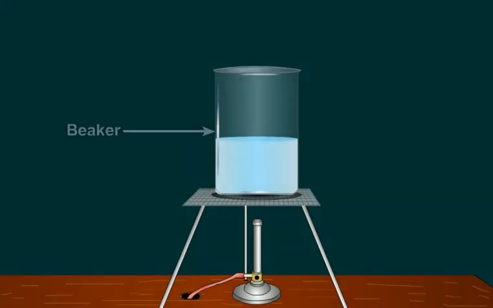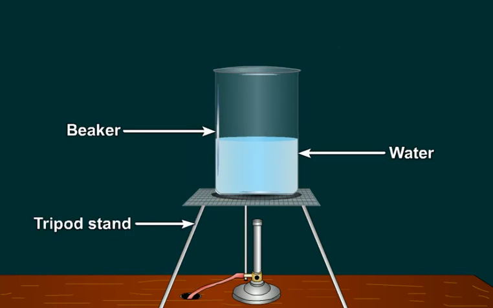Let us again perform another activity. For this, take a beaker and fill half of it with water. Now put the beaker on a tripod stand as shown in the figure.